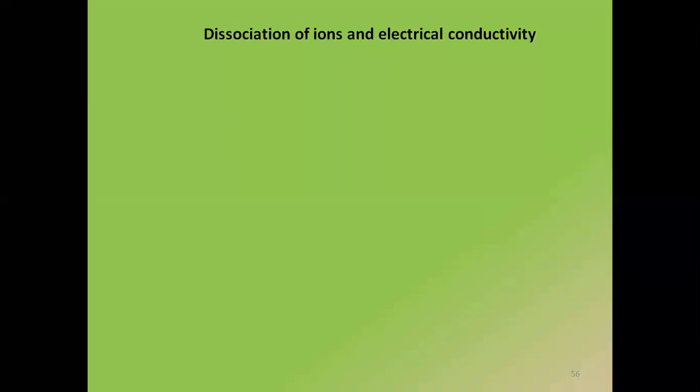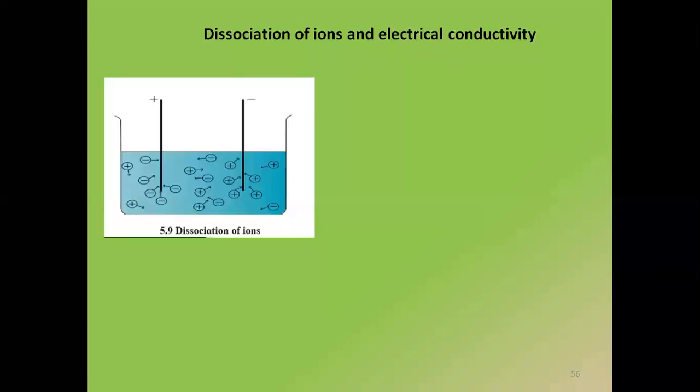Okay, I'll go a little slow. If that topic is clear, then we'll move on to dissociation of ions and electrical conductivity. The ones dipping inside the solution are the electrodes. In the next slide, when I teach more about electrolysis, you will understand exactly the concept of electrode. All right, let us go ahead. Dissociation of ions and electrical conductivity. Here you can see how ions are dissociated.